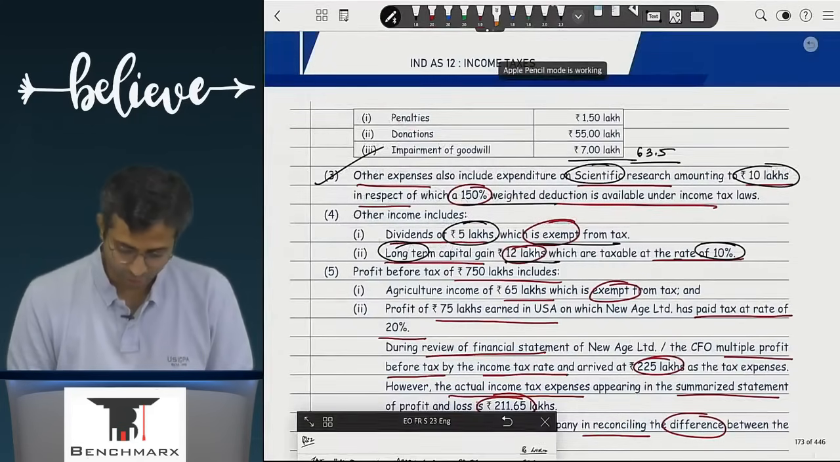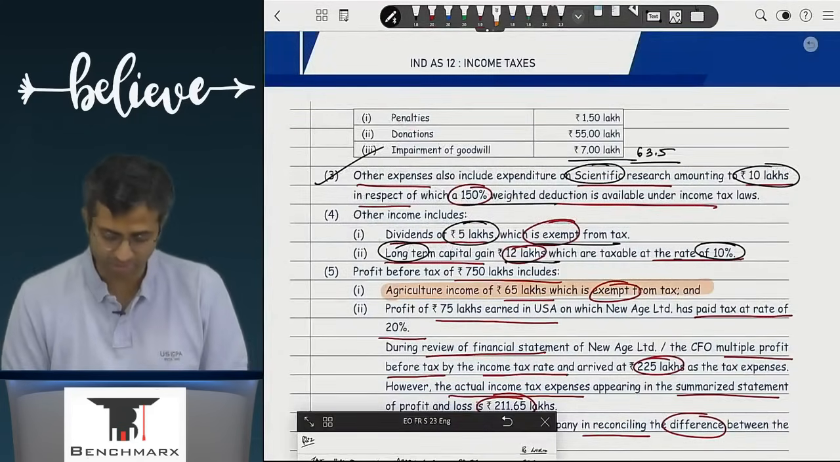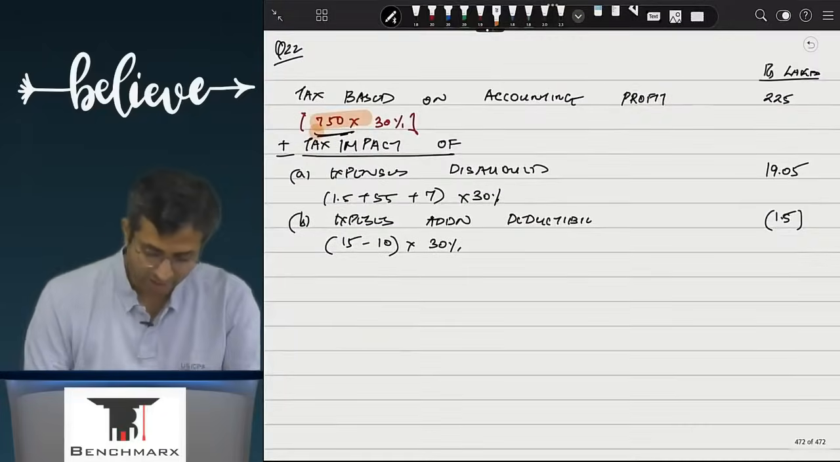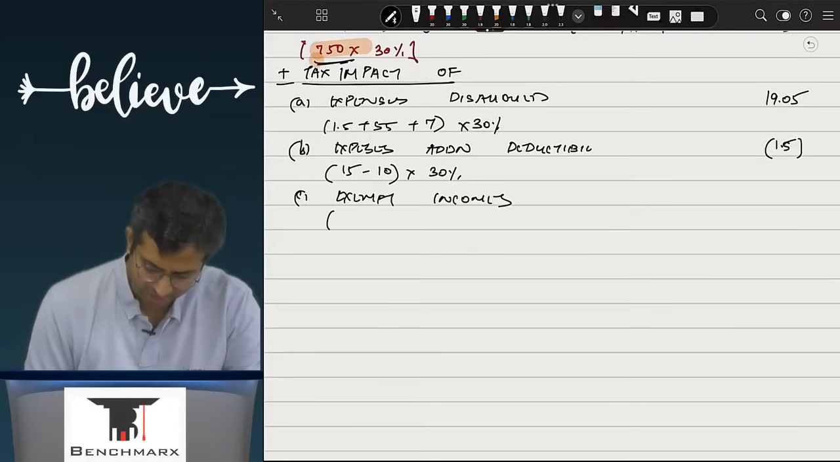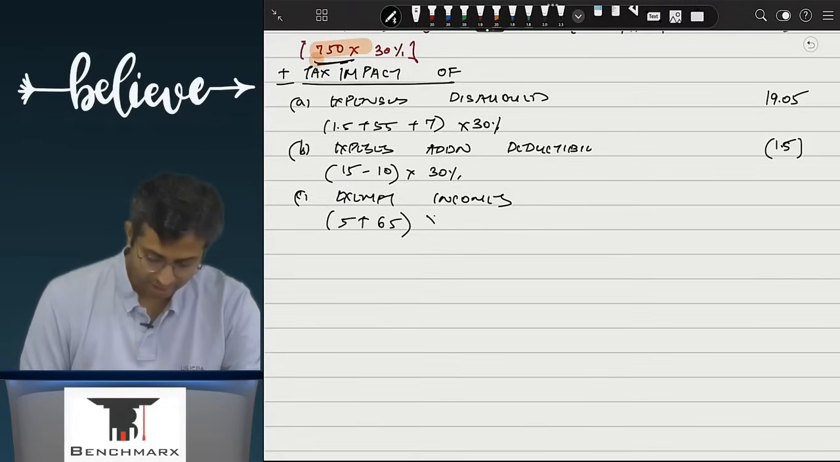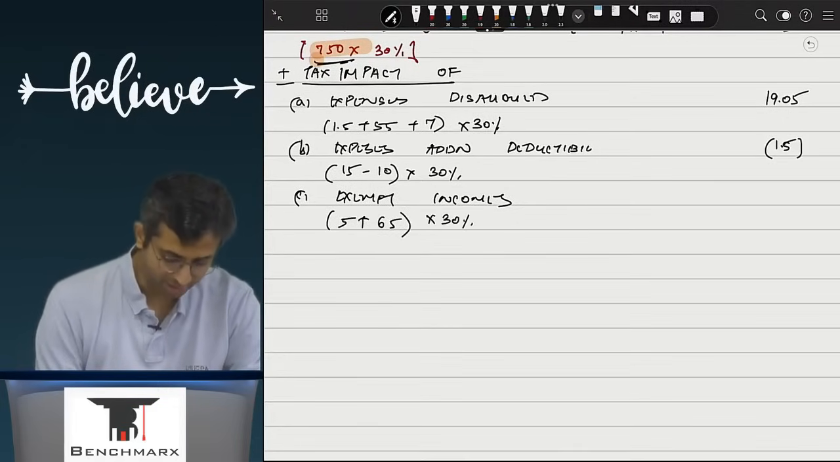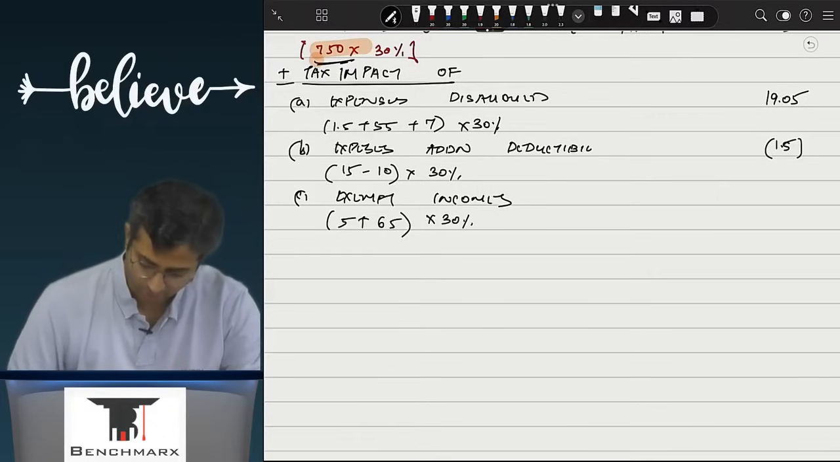Ideally, they should be taxed at the rate of 10%. Apart from that, you also have agricultural income of 65 lakhs which is exempted from tax. So there are certain exempt incomes. There are two exempt incomes. There is dividend income. How much is that? And agricultural income. How much is that? The tax impact on that is 30%. So 5 and 65, that is 70 into 30%, that is equal to 21.